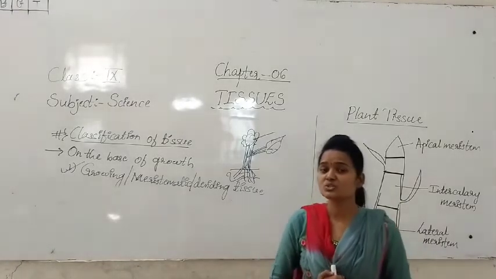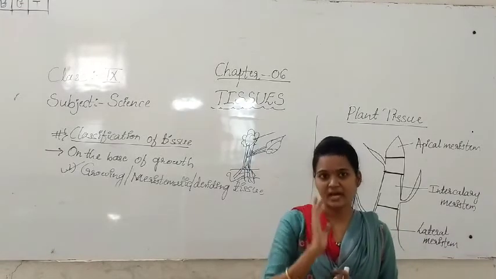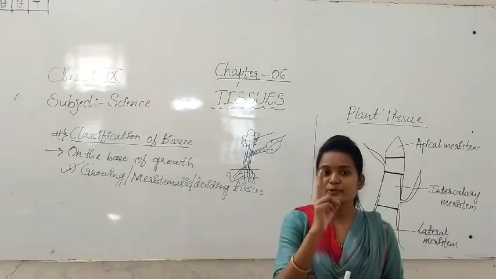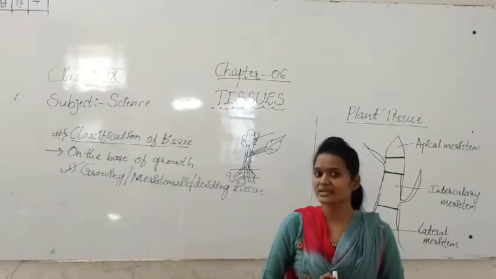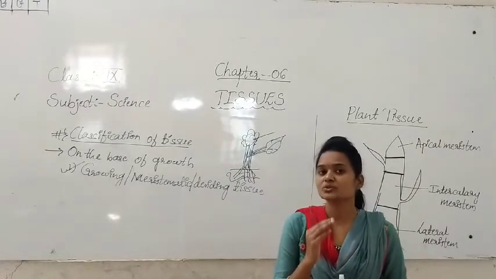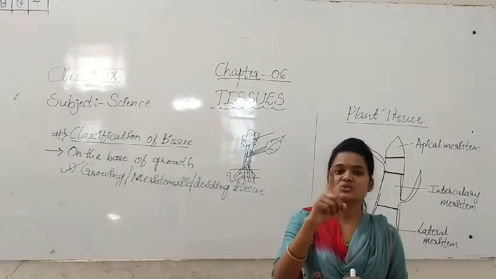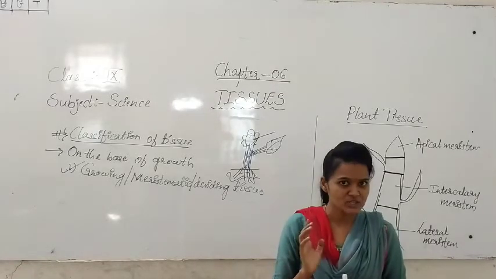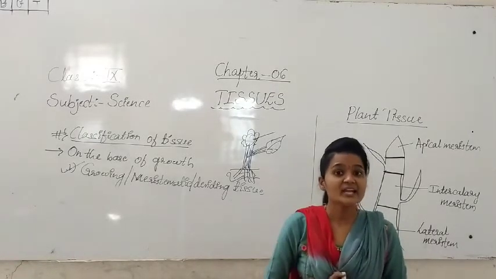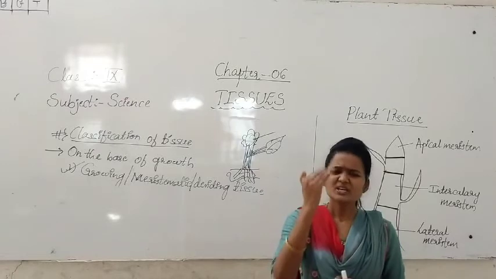In tissue there are mainly two types based on the growing region: the dividing tissue, which is the meristematic tissue, and the second one, the permanent tissue.